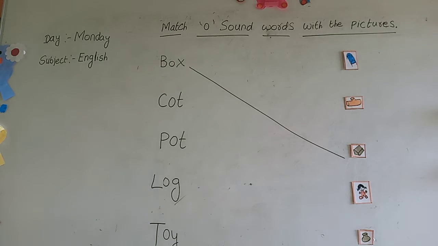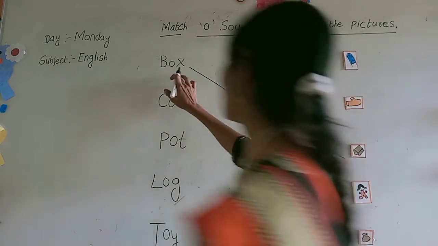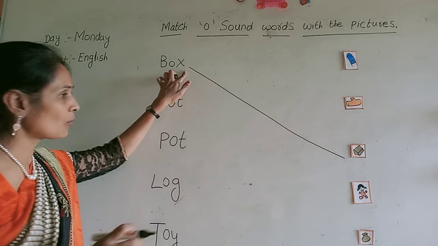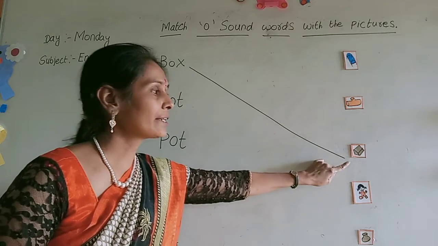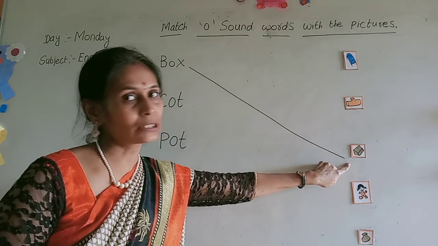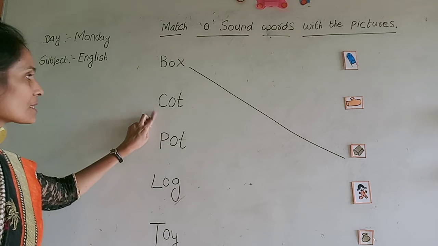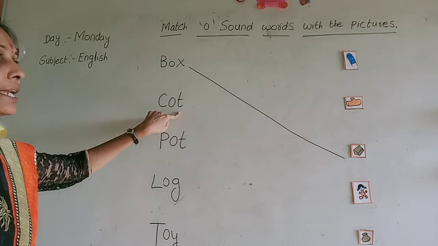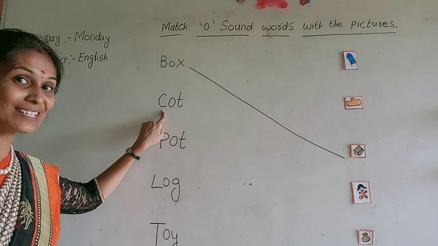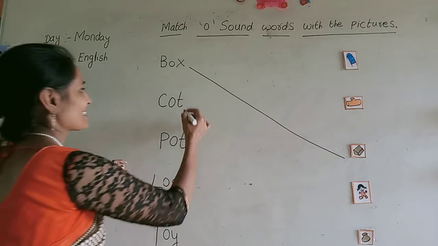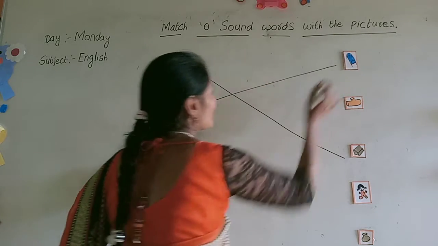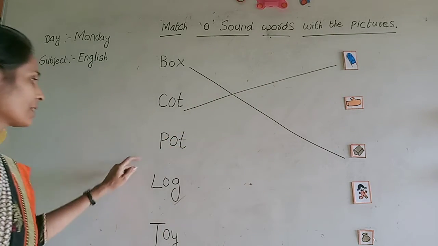Yes, at the very first we had match with the box. B-O-X, box. Here is the picture of box. Yes. Now read the next spelling, beta. What is this? C-O-T, cot. Now tell me, where is cot? Yes, here it is. C-O-T, cot.